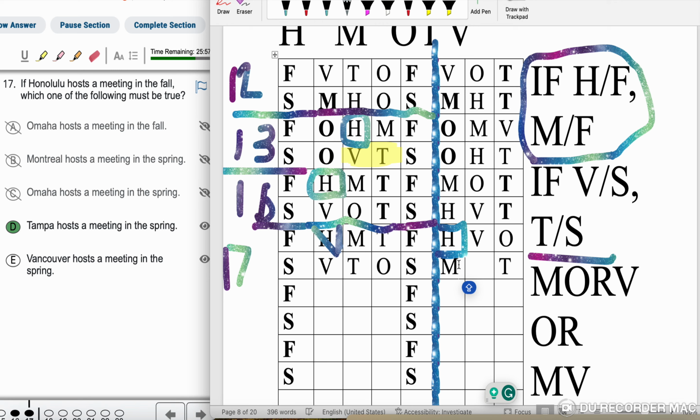And it's really best to put V in the fall. It's better to put another variable such as M, because that's technically H in the fall, M's in the fall. You put V here, and then you're left with another variable that you can utilize, such as O. And you will see that in this position here, V and T are in the spring.